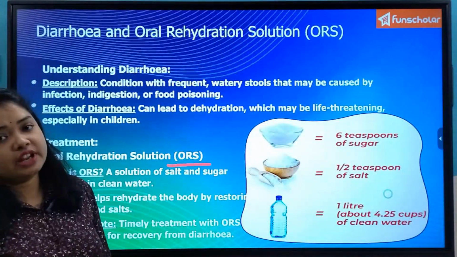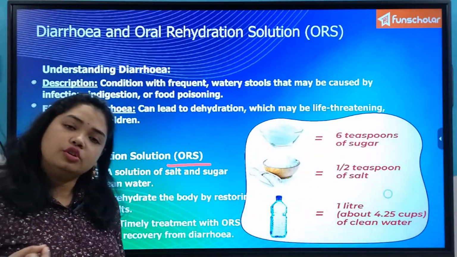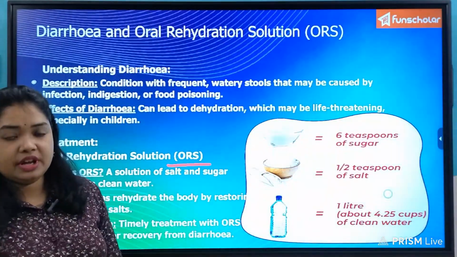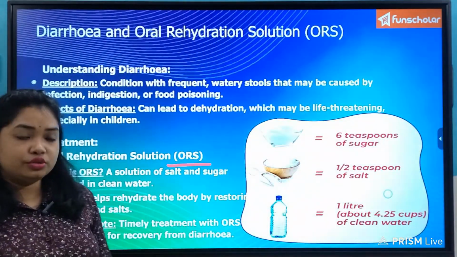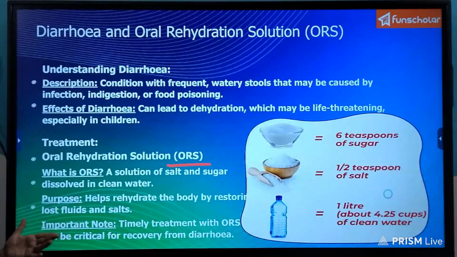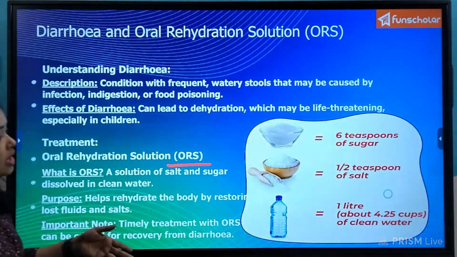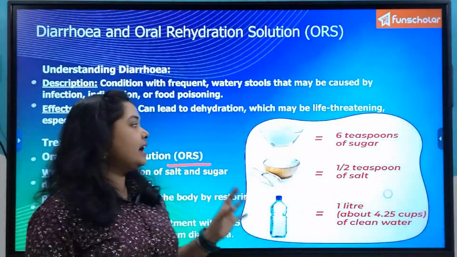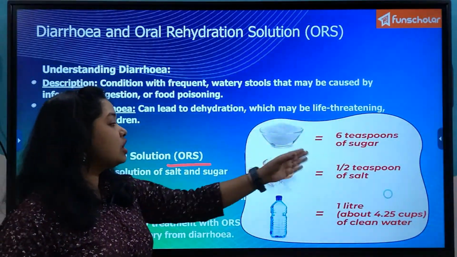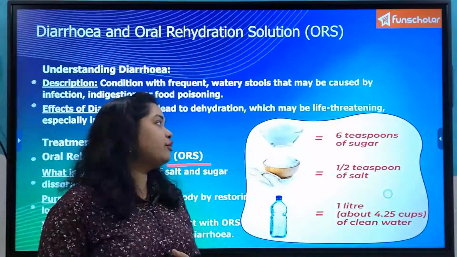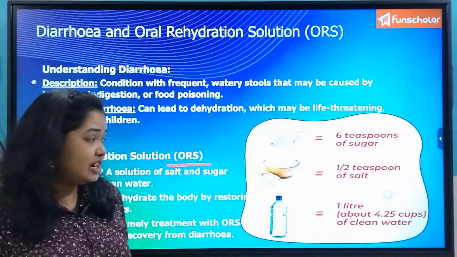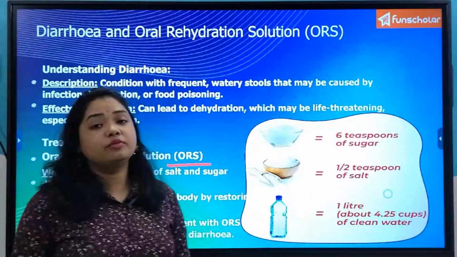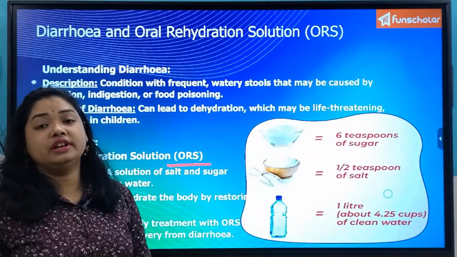So our body becomes very weak, the blood pressure also drops down, and the fluid balance of our body is also disturbed. In order to replenish all those things, the oral rehydration solution consists of a sugar and salt solution, so that our body regains the glucose. Sugar contains glucose, so our body can get glucose for energy, and salt consists of the components NaCl, that is sodium chloride. So sodium and chloride both are electrolytes.